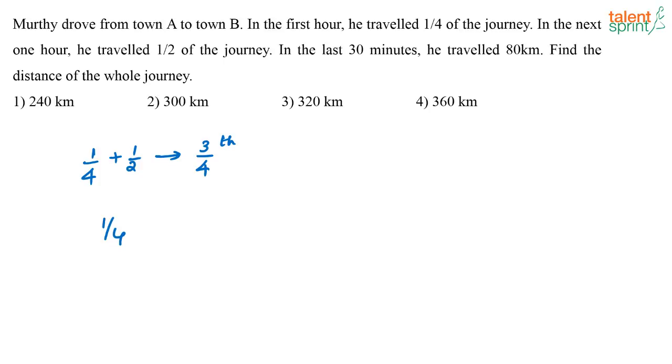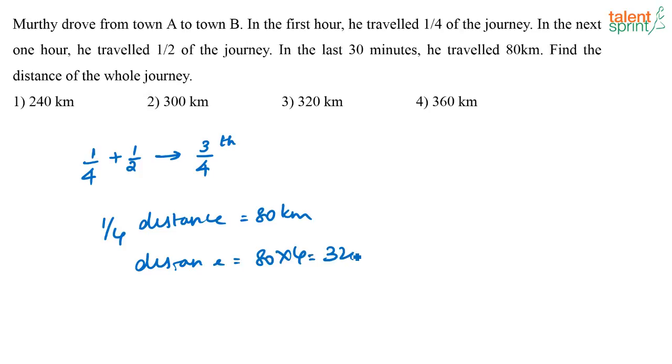And it is given that in the last 30 minutes, he is travelling 80 kilometers. So 1/4 of the total distance is nothing but 80 kilometers. So what is the total distance that he has travelled? It is nothing but 80 into 4, that is equal to 320 kilometers. That is option 3.